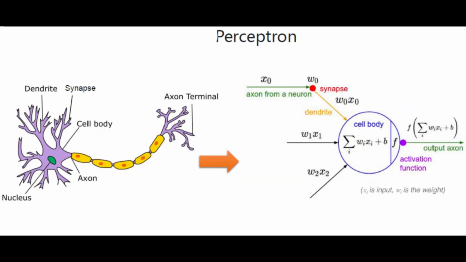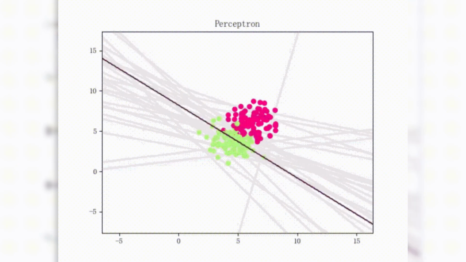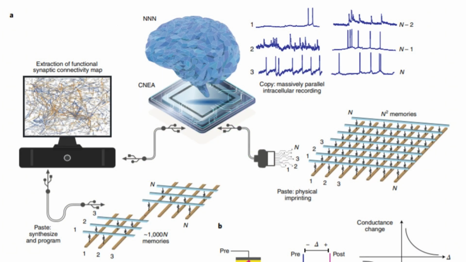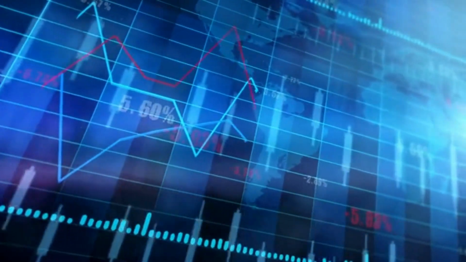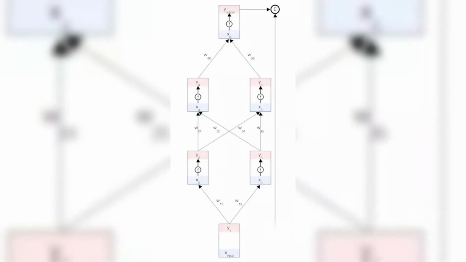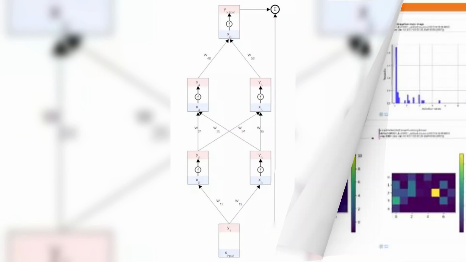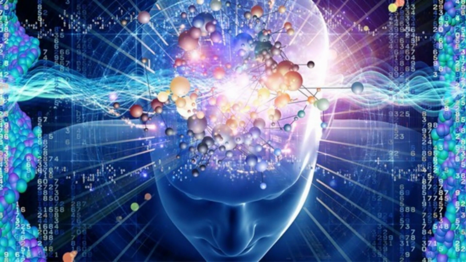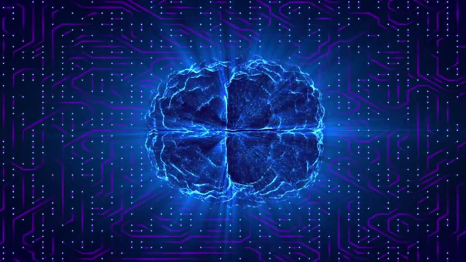Perceptron was a simple model that could simulate the human nervous system and process data such as images and sounds for classification and recognition. However, perceptron had some limitations, such as only being able to handle linearly separable data and being powerless against complex data. Over time, neural networks have gradually developed and expanded, introducing many new structures and algorithms. In the 1980s, scientists proposed an algorithm called backpropagation, which could more efficiently train neural networks and enable them to handle more complex data. In the 1990s, neural networks began to attract attention from academia and industry.